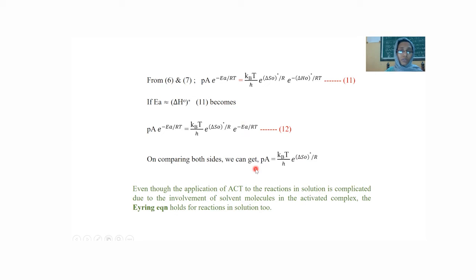It is a well-known theory, and it explains almost all reactions, including reactions in solids and reactions in liquids. So it is the thermodynamic formulation of the activated complex theory.